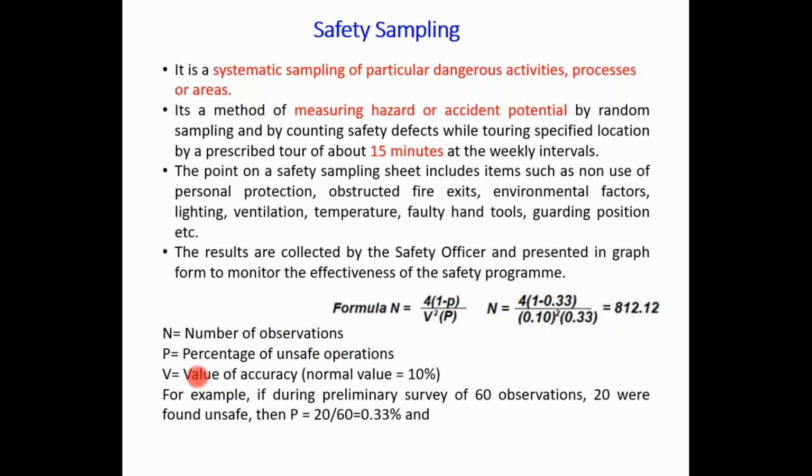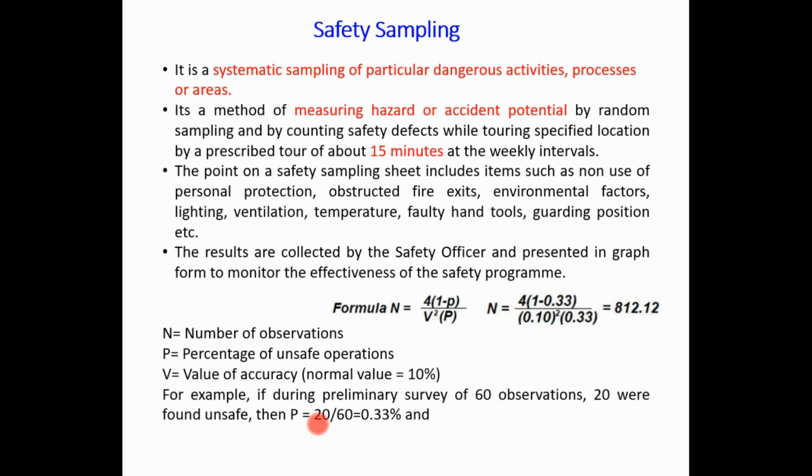Then P is nothing but the unsafe operation percentage. That is 20 out of 60, because 60 observations are the total and unsafe observations are 20. So that is 20/60, that is 0.33, and in terms of percentage it is multiplied by 100.